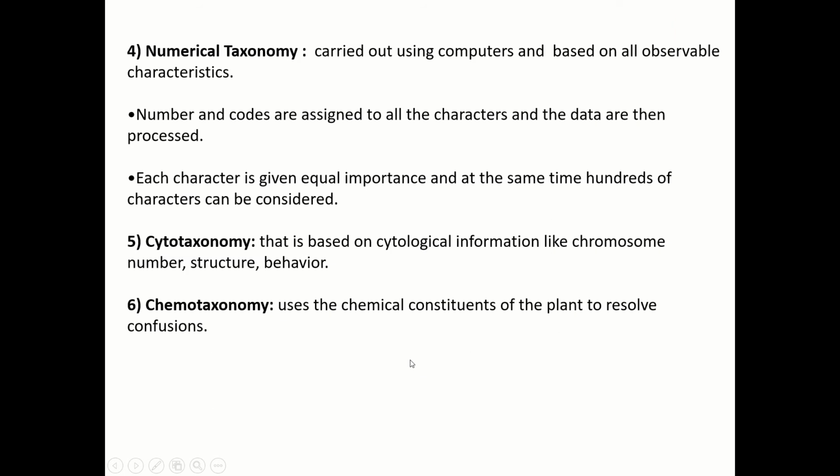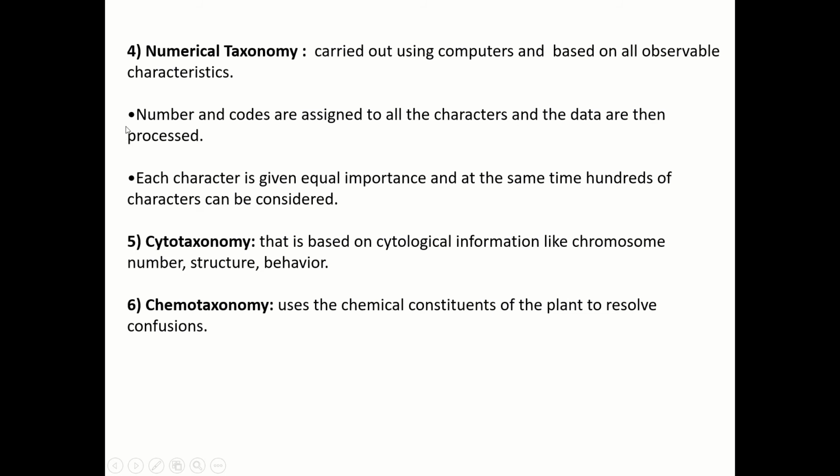Now another system of classification is numerical taxonomy. This is carried out using computers and is based on all observable characters. The data is fed into the computer, all the observable characters are fed in. Here numbers and codes are assigned to all the characters and the data are then processed.